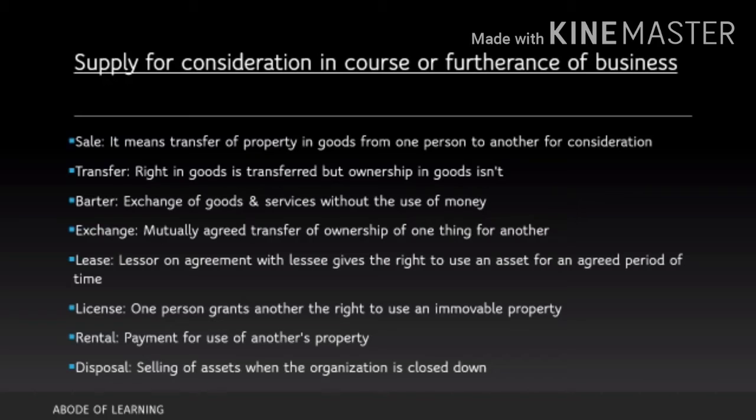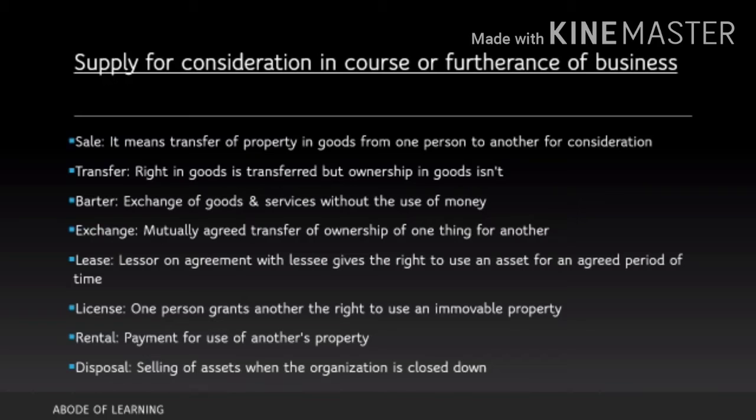So that is exchange. Lease means lesser. I'll give you one example. Mr. A has a building and he is giving the right to use that building, that asset, to Mr. B for a period of 3 or 4 years. This is known as a lease. This is known as a lease agreement and a lease transaction. License means one person grants another the right to use an immovable property. Immovable property means any patent or any software, these kind of things. One person is granting or giving the right to use it to another person. He is not transferring the ownership. He is just giving that other person the right to use it.